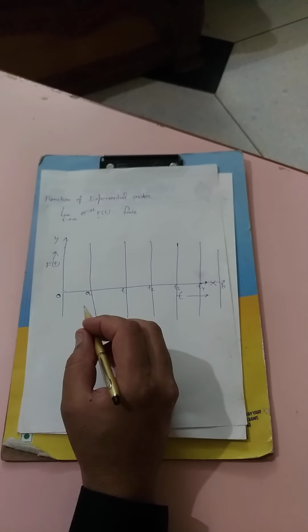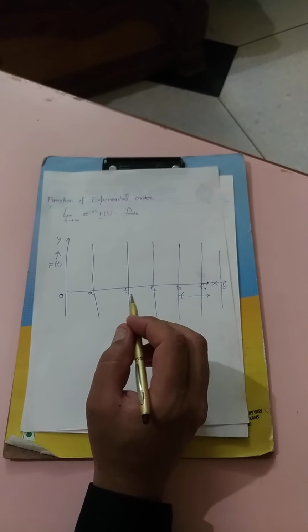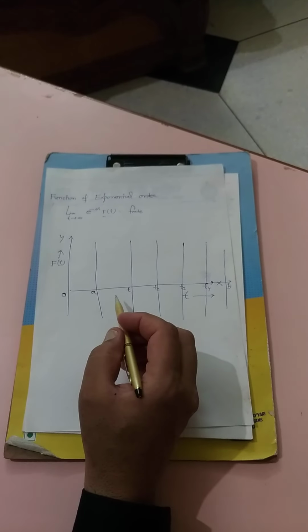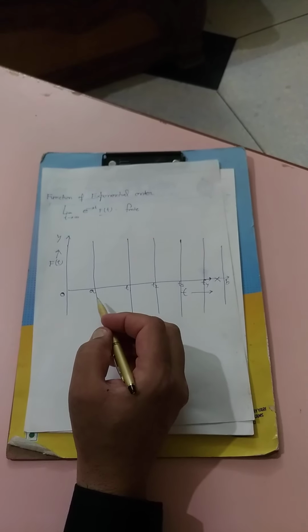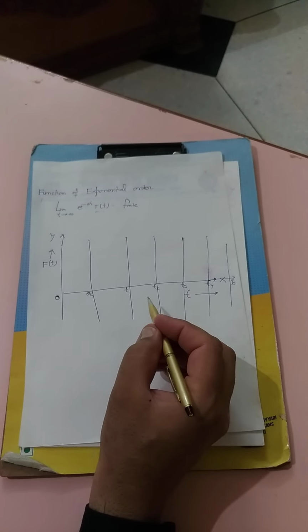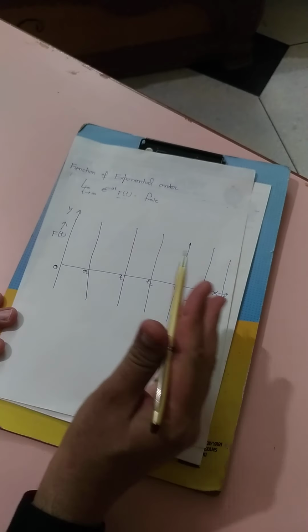Now, what is a piecewise or sectionally continuous function? A function is said to be piecewise or sectionally continuous if it remains continuous in these sections.